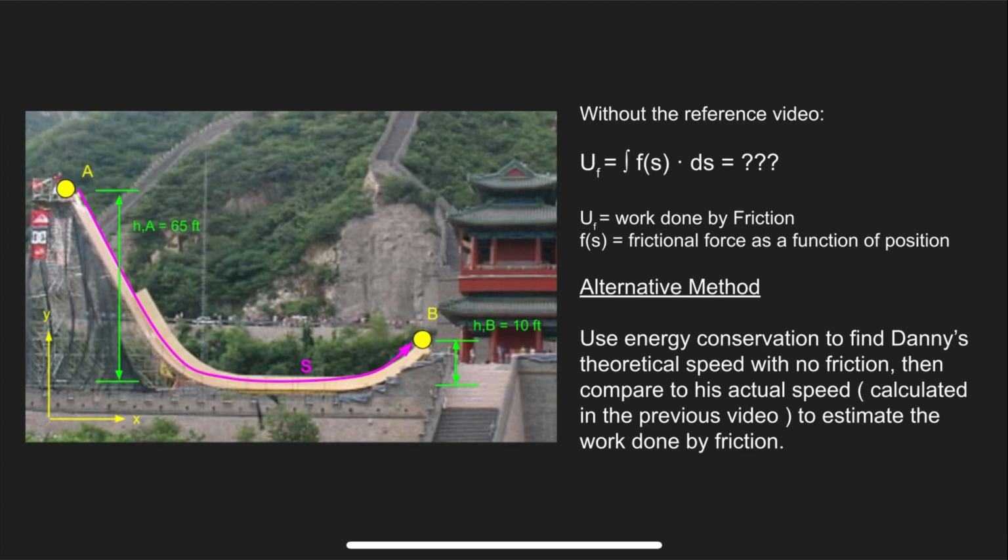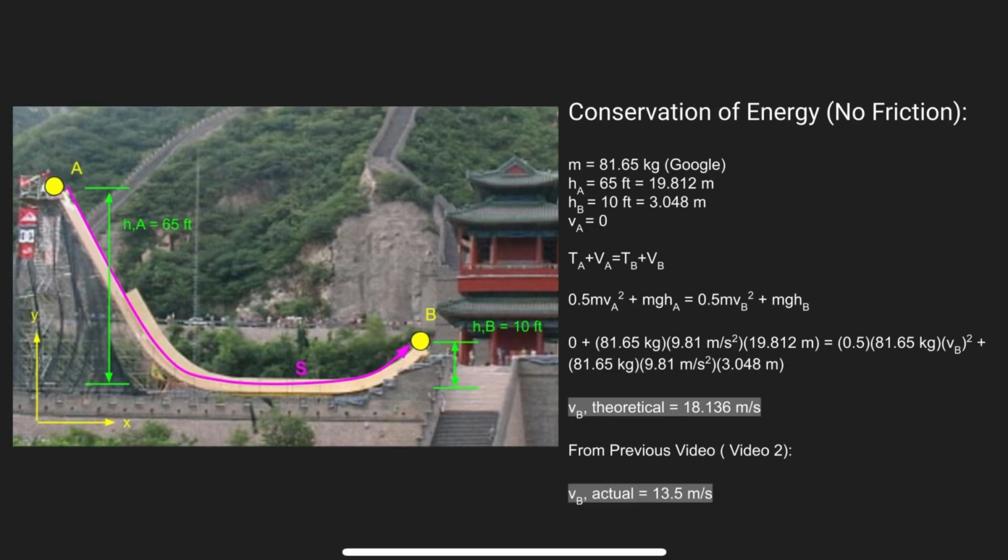By using energy conservation to find Danny's theoretical speed without friction, and then comparing it to his actual speed, which we calculated in the last video, we can estimate the work done by friction. I was able to find Danny's mass, as well as the height dimensions for the ramp online, which is all of the information we need to apply the energy conservation equation.